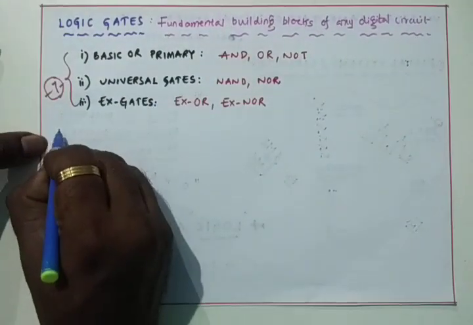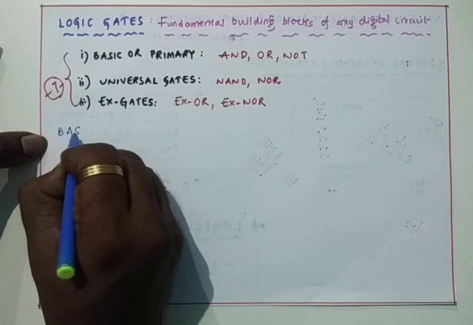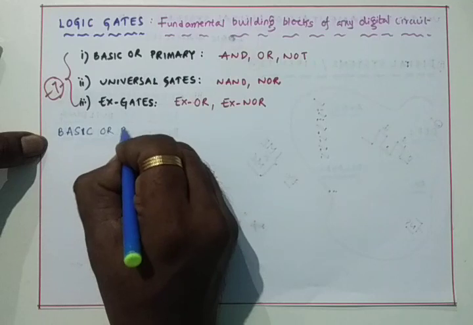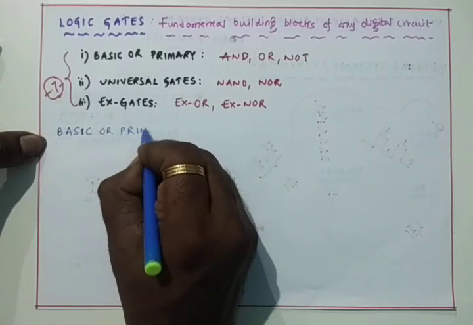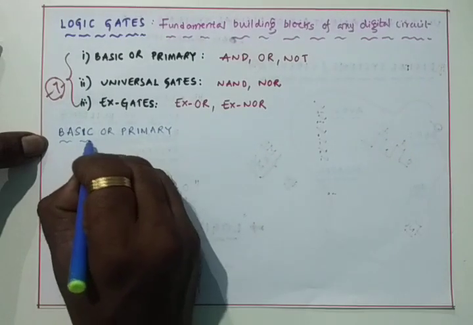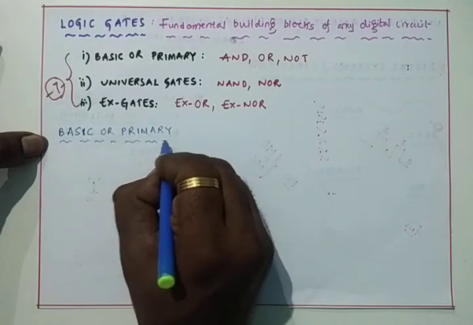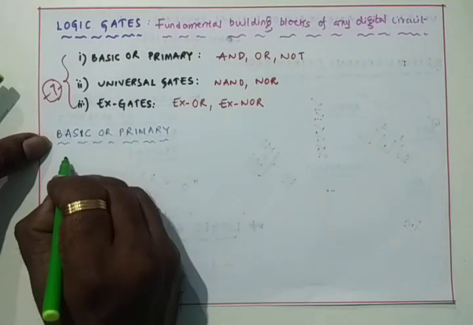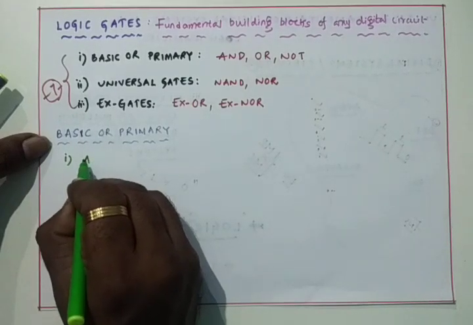Basic gates or primary gates, in which the first gate is named as AND gate.